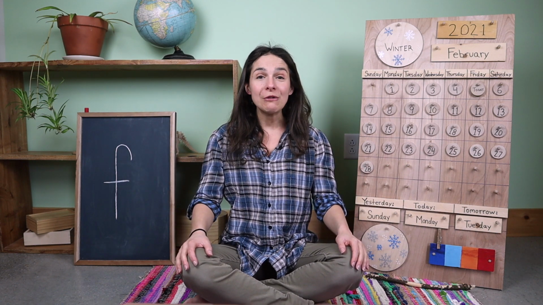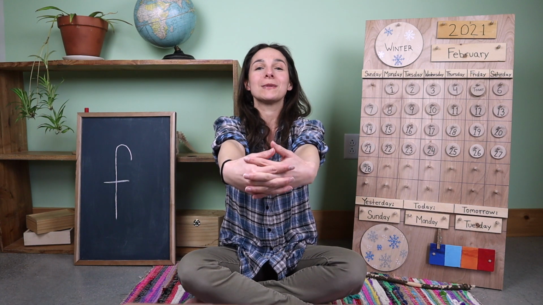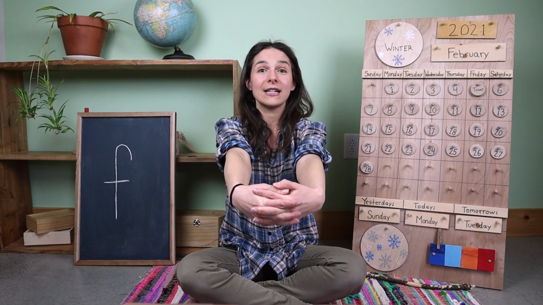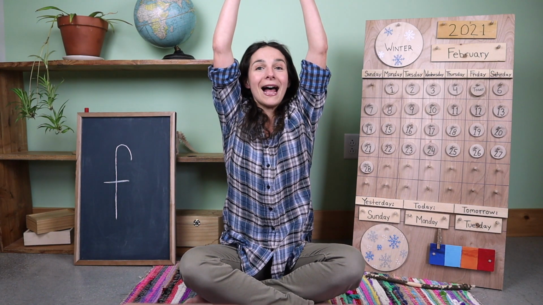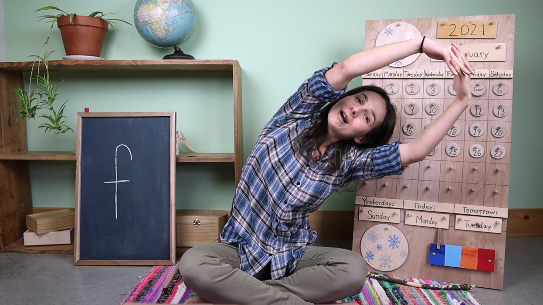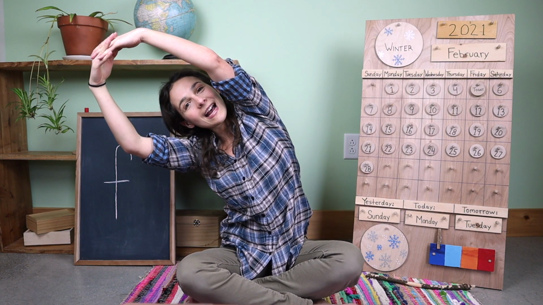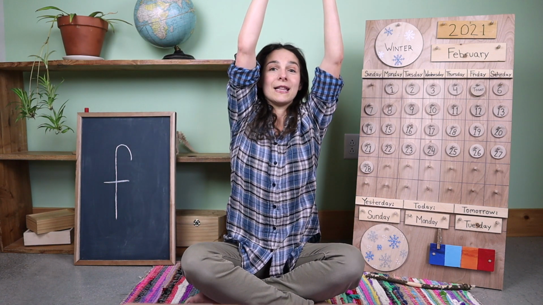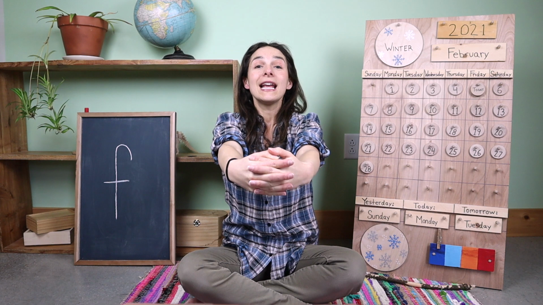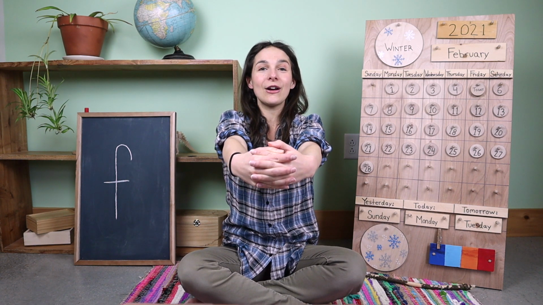All right, are you ready to get started with our good morning song? First, we need to make our arms into a big circle out in front of us like this. Now let's raise that circle up, up, up high, and let's give a little stretch. Stretch over to one side, stretch to the other side, back up to the middle. Now let's bring that circle back down. Now it's time to sing together. And if you know the words, make sure to sing along with me.